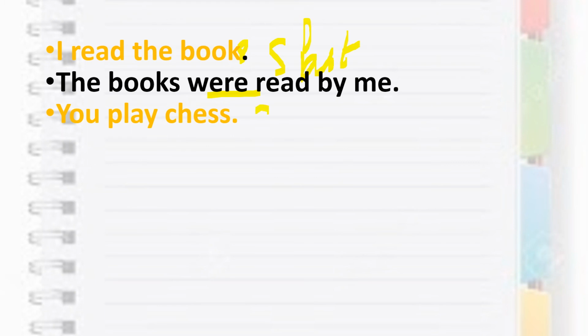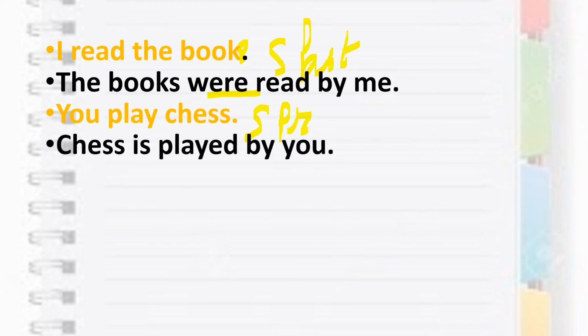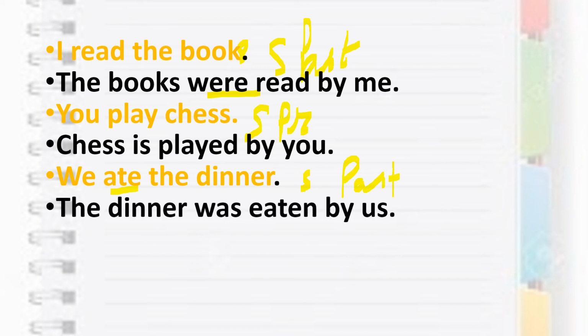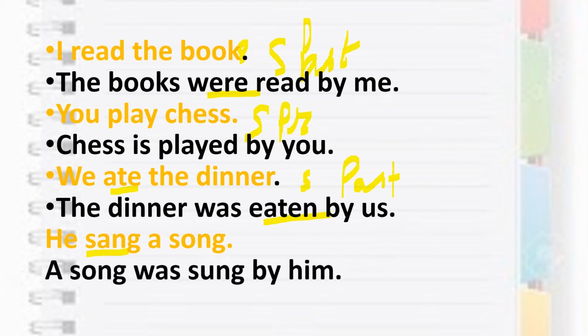Next is you play chess. This is simple present. So simple present is M-R, right? So what will be the answer? Chess is played, third form of the verb, by you. Next, we ate the dinner. That is simple past again. So simple past either was or were. So here the dinner was eaten, third form of the verb, by us. He sang a song. This is again simple past. A song was sung by him. So as you can see over here, the changes.